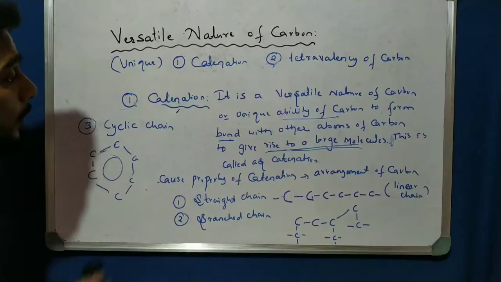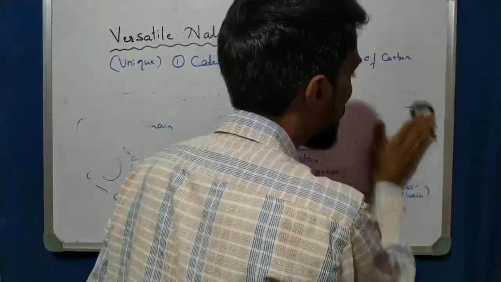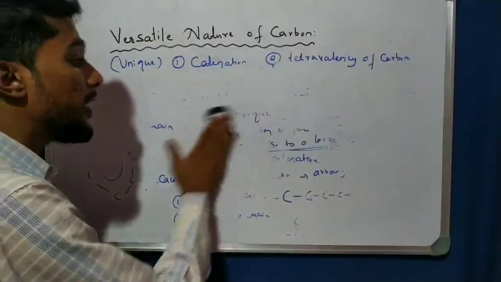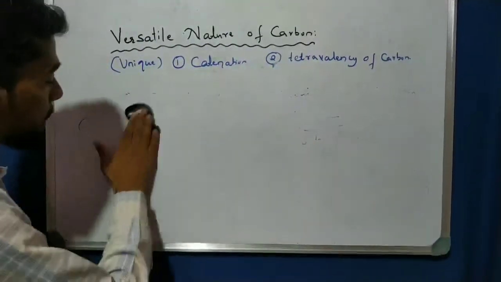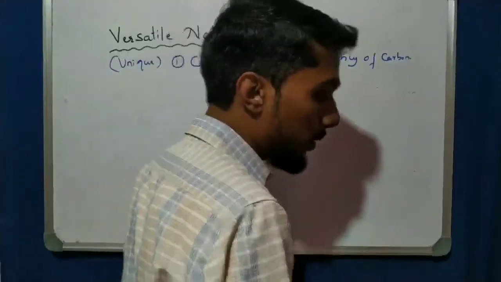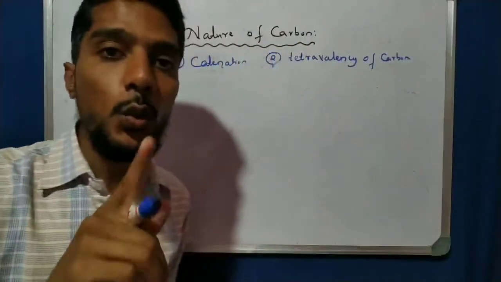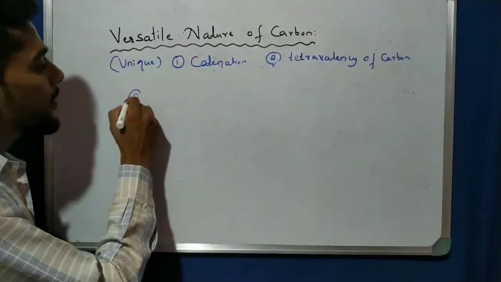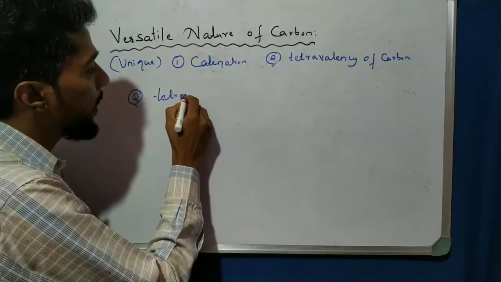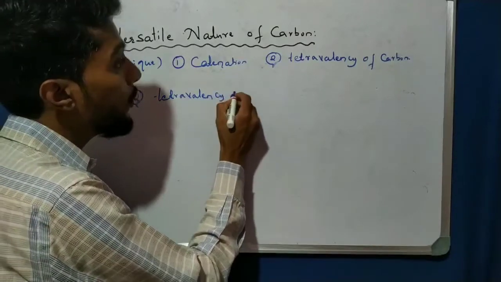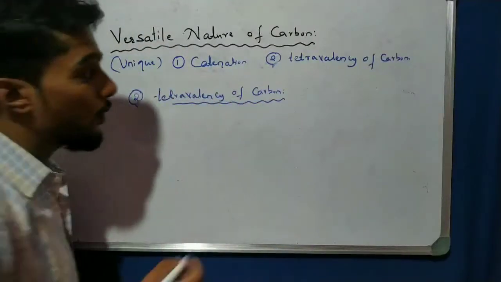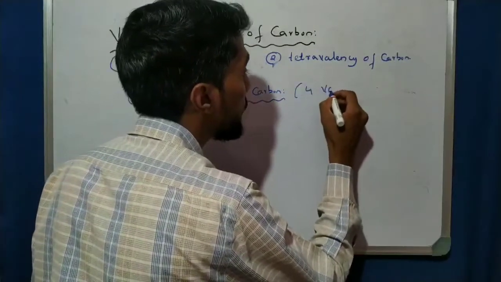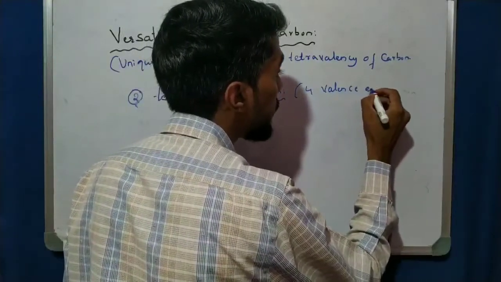Now let us come to the second property, that is the tetravalency of carbon. In the last video, we learned about the tetravalency of carbon. We know that carbon has atomic number 6, so the configuration of carbon is 2, 4. So the second point is tetravalency. In the first video, we discussed that. Tetra means 4, so 4 valence electrons.